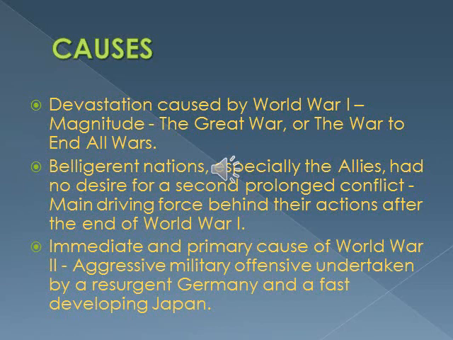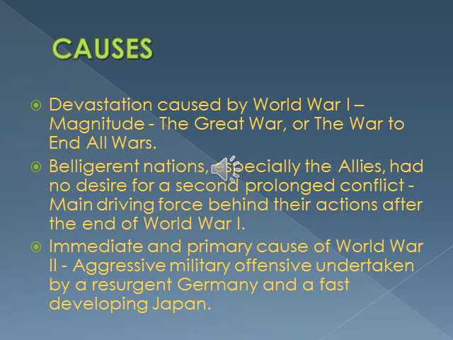The immediate and primary cause of World War II was the aggressive military offensive undertaken by resurgent Germany and a fast developing Japan. So the immediate and important cause was the aggressive military action. Aggressive means behaving energetically or in a forceful way.